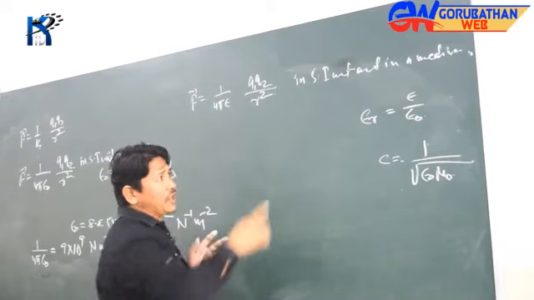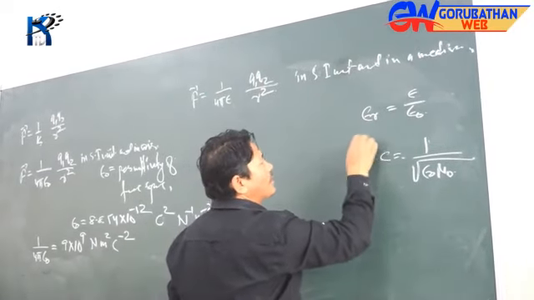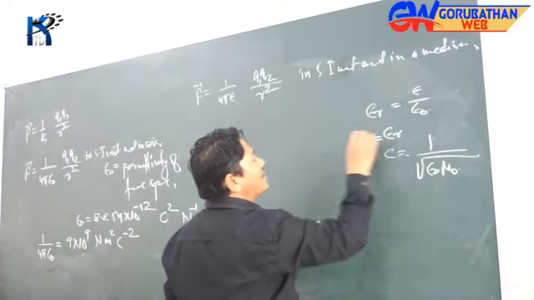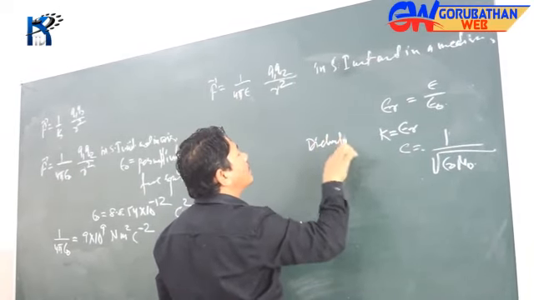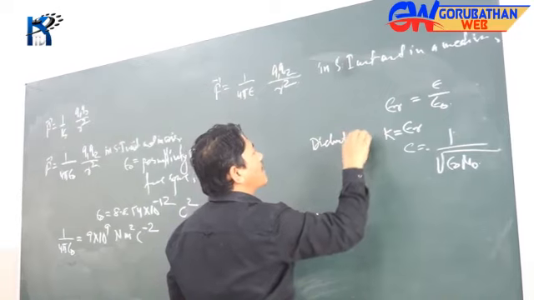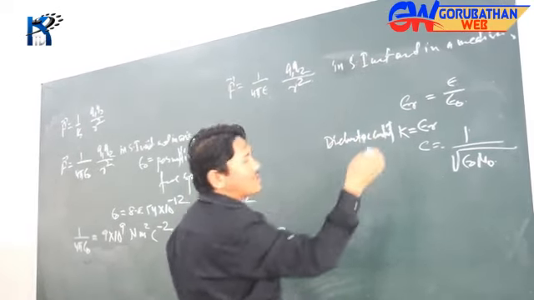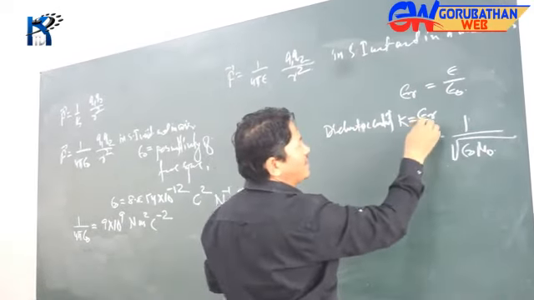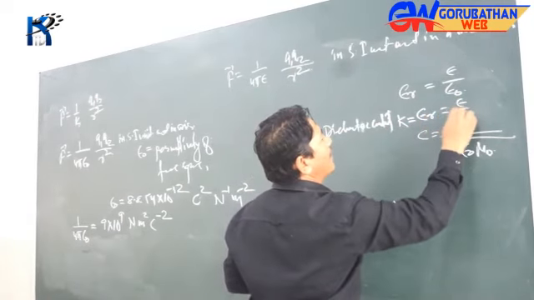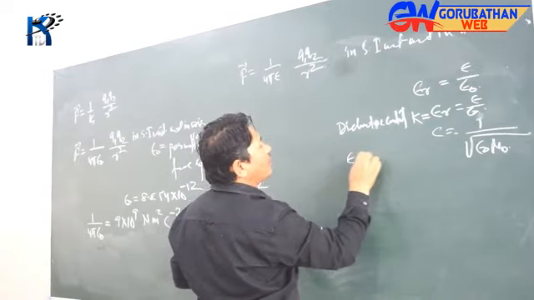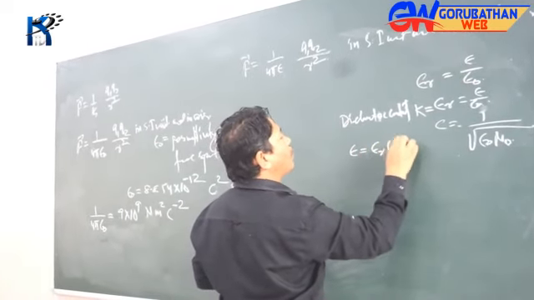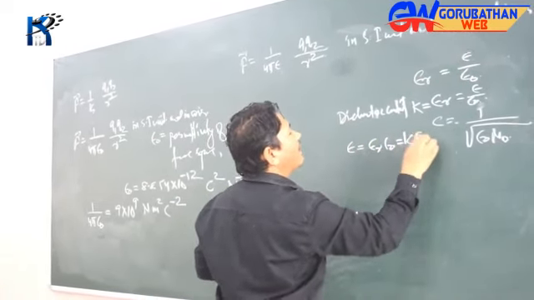And in most of the cases, relative permittivity comes out to be something called K. Now this K is called the dielectric constant of a medium, K, and that is equal to epsilon by epsilon naught. So what is epsilon then? Epsilon will be equal to epsilon r epsilon naught, and that will be equal to K epsilon naught.